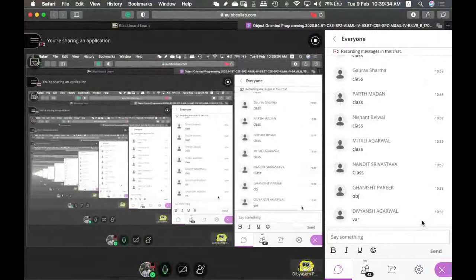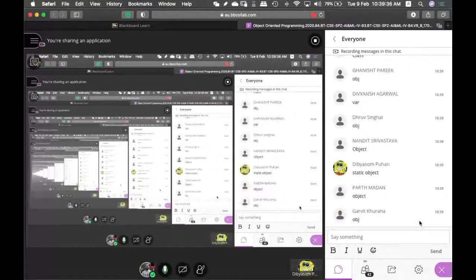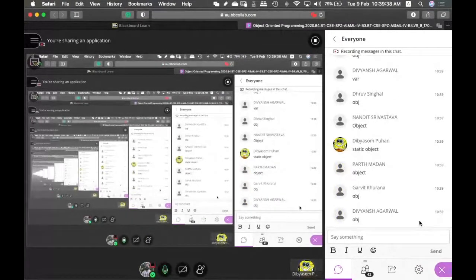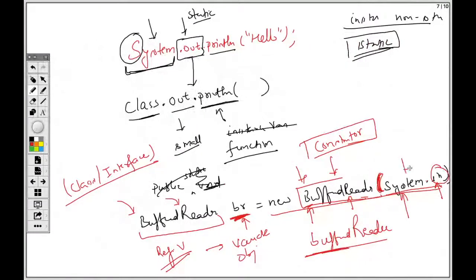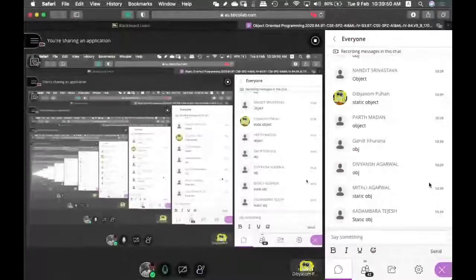Class.in. Object, obviously. What kind of object? Static object. Perfect. We are calling this object with the class name, so it is static. That is something special about it. Obviously, it is an object we are accessing through the dot, but it is a static object. So this is what you have to remember always.